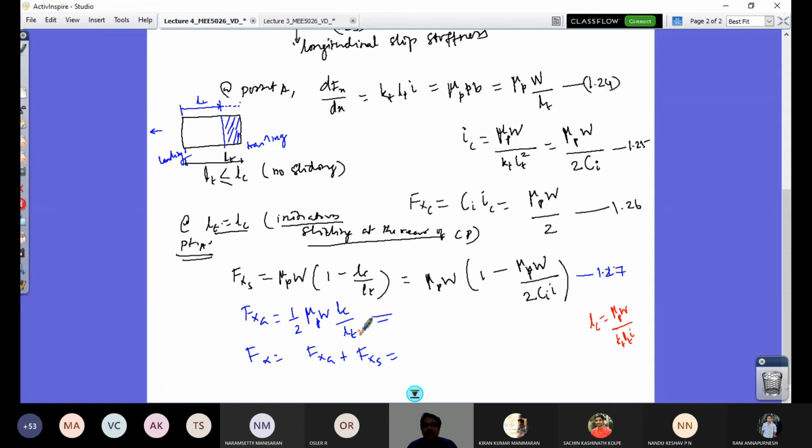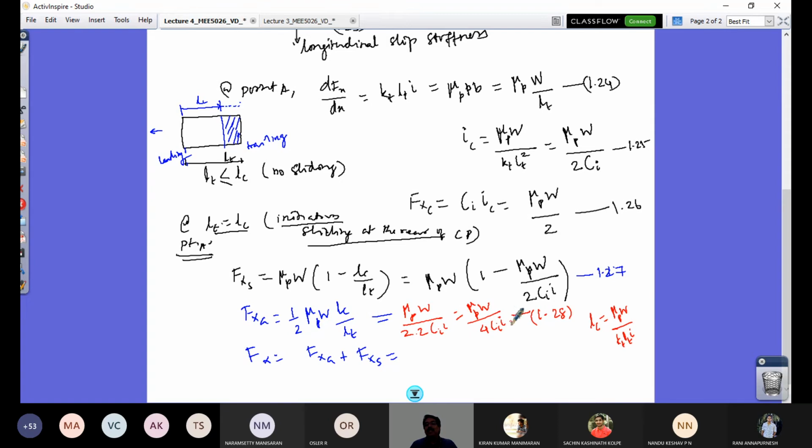When I substitute for LC by LT here, this is going to be mu P times W by, already there is some 2, and LC by LT is going to be KT LT squared into I. So KT LT squared is 2 times Ci, so that's again 2 Ci into I. So I'll write mu P W by 4 Ci into I, which is my expression 1.28. That's the value of Fx for the adjacent zone; anytime I'll have this value.